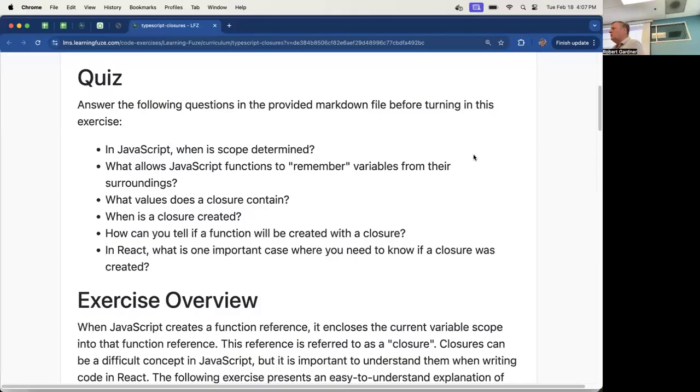We're going to talk about closures. This is an important concept in JavaScript and TypeScript. However, 99.999999999% of the time you're writing code, you don't even have to think about it. So it's just something that you have to know and be aware of, but you almost never have to think about it. It's very rarely that it really impacts you.